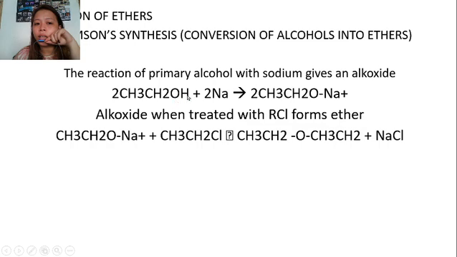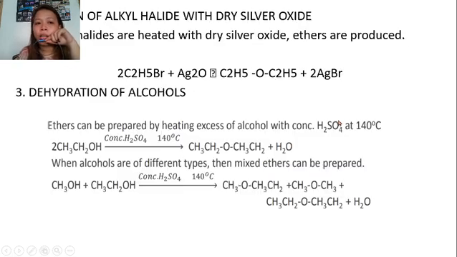This is an example, plus our sodium. The alkoxide, when treated with alkyl halide, forms our ether. Next, we have the reaction of alkyl halide with dry silver oxide. We add the silver oxide, and it forms another compound, which is also our ether.